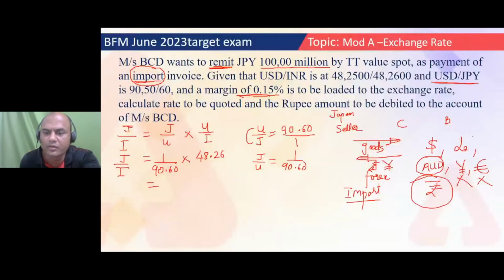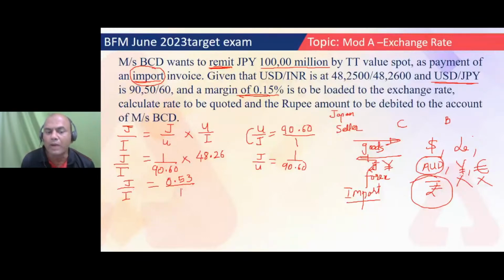What is the rate I'm getting? 48.26 upon 90.60. So I'm getting it as 0.53. Okay, so 0.53 is to 1. So JPY to INR is 0.53 is to 1. Right. So what does it mean? Can anybody tell me what you mean by JPY to INR 0.53 is to 1?